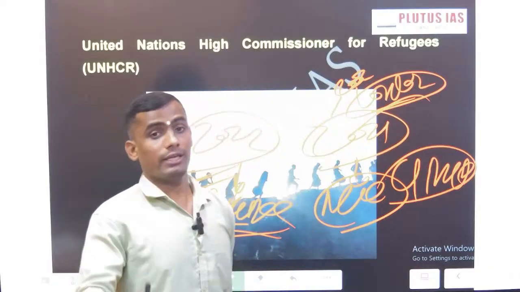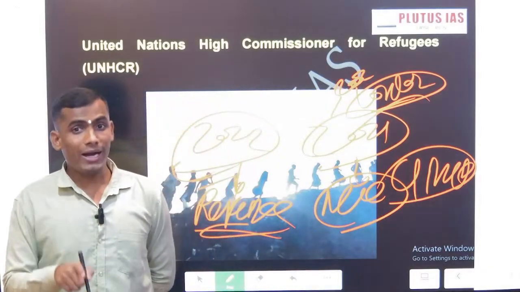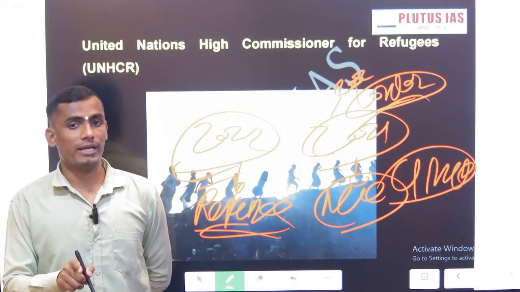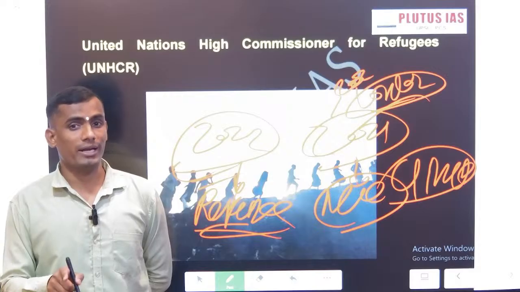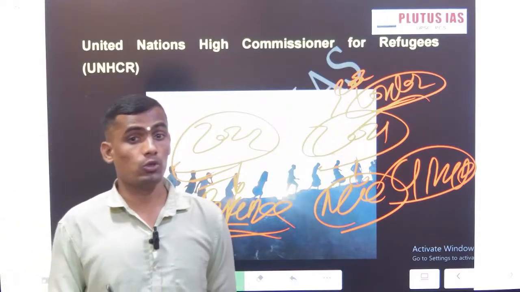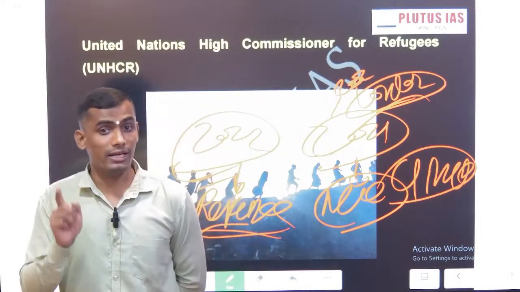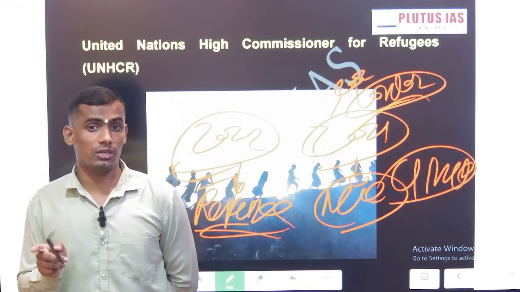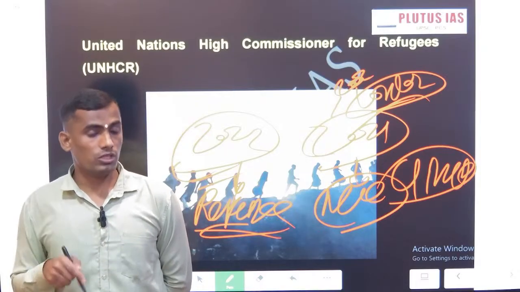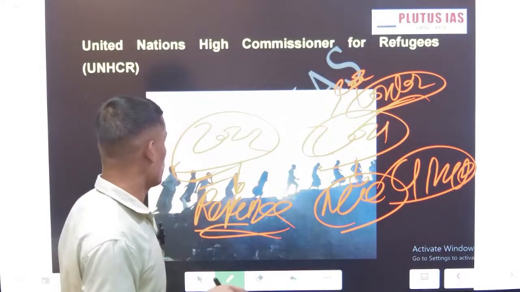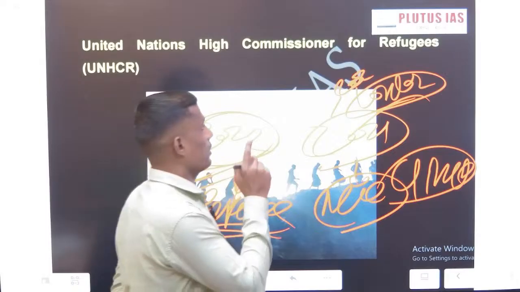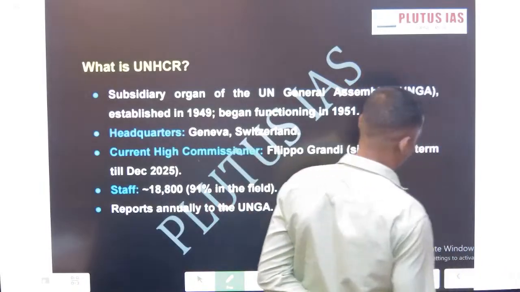And importantly, India is not a party to any UN refugee system, not the Refugee Convention of 1951 and not the Protocol of 1967. You have to remember, India didn't sign, though it supported from the outside, the London Convention and the New York Declaration, but India is not an official part of any refugee convention of the UN system. Because of this reason, we are discussing refugees and UNHCR.